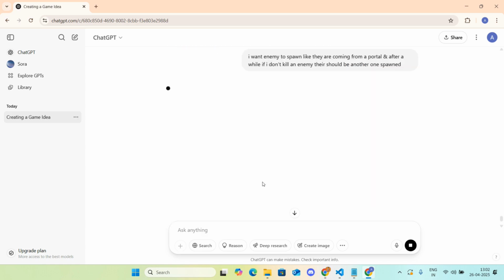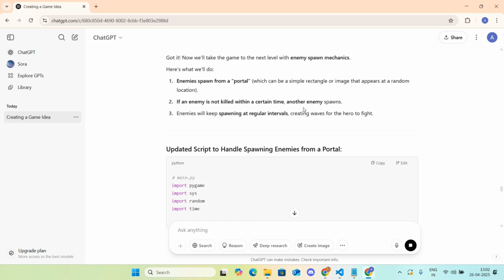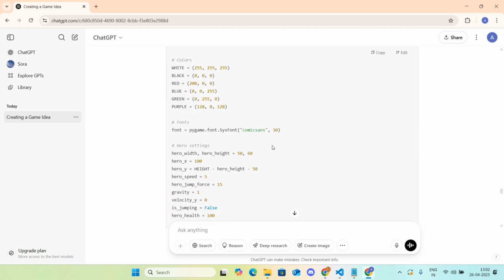Okay, enemies spawn from a portal, which can be a rectangle or image that appears at a random location. If an enemy is not killed within a set time, another enemy spawns. That is exactly what I want. Enemies spawn at a regular interval, creating waves for the hero to fight. Correct. So yeah, I talked about the wave, and I think that is also getting implemented. Okay, still a small script.